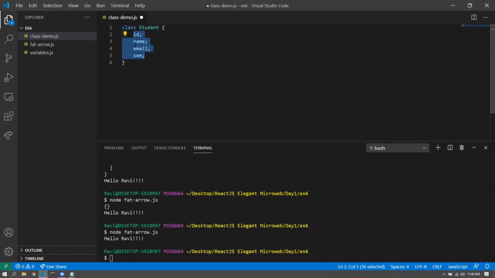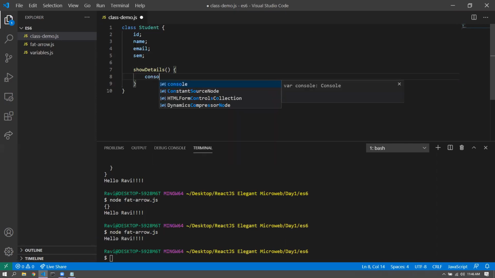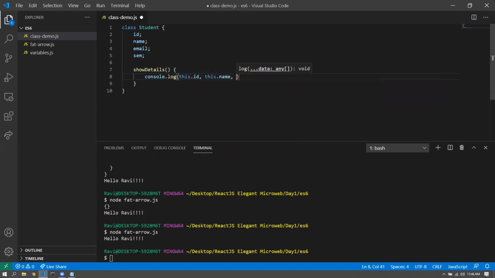declarative syntax. That is, there is no let or const or var that you'd have to use. Even for functions, say for example, show details, you don't have to use the function keyword or a fat arrow syntax. You can use a fat arrow syntax, which we viewed in React, all right? But there's no declarative syntax essentially. So that is there. And I can simply do a console log this.id, this.name, this.email, this.sem,